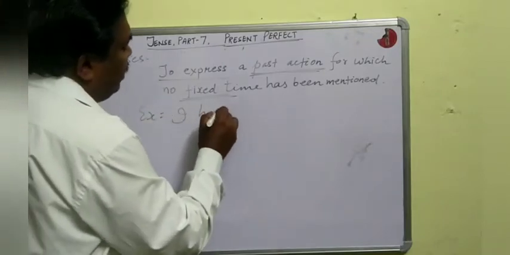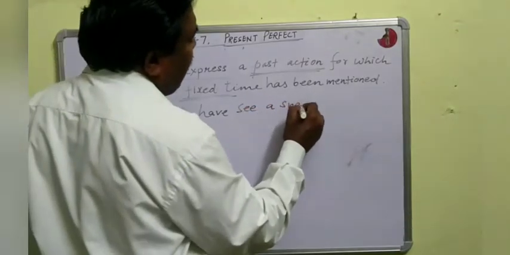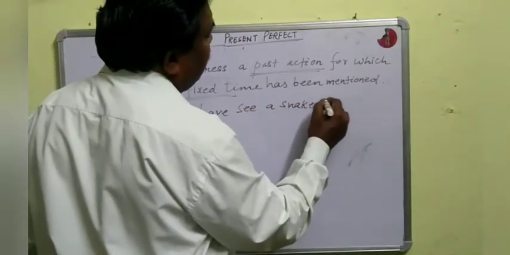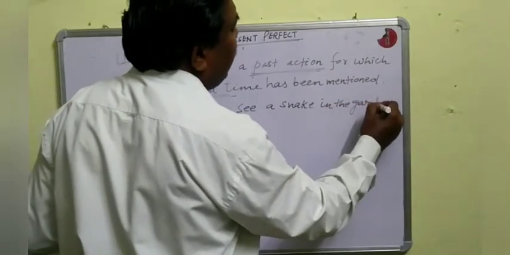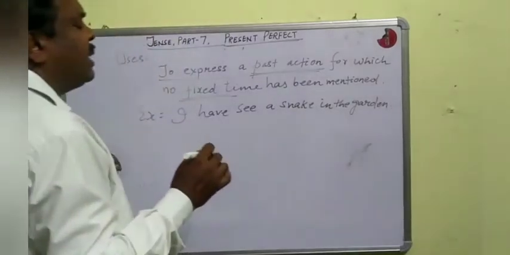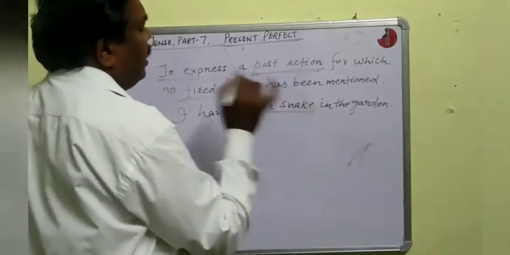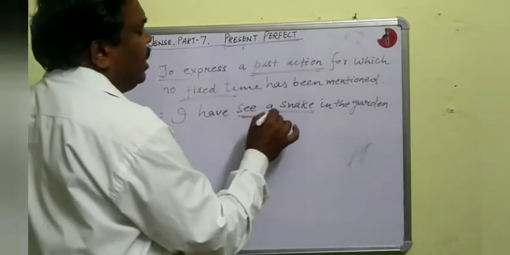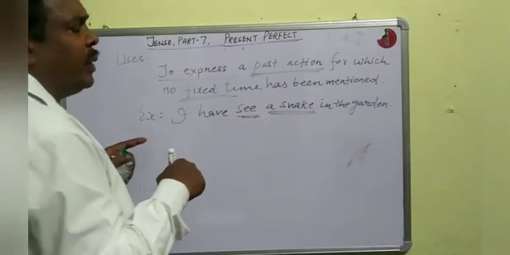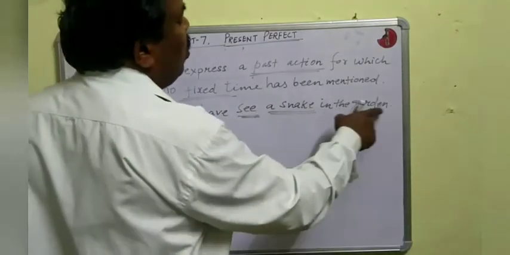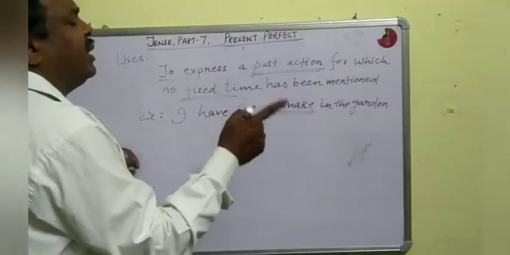I have seen a snake in the garden. That means the act of seeing a snake is a past action, and there is no particular time, and there is no fixed time.